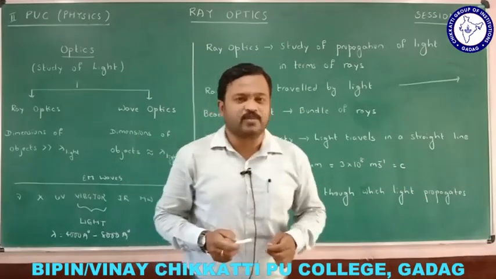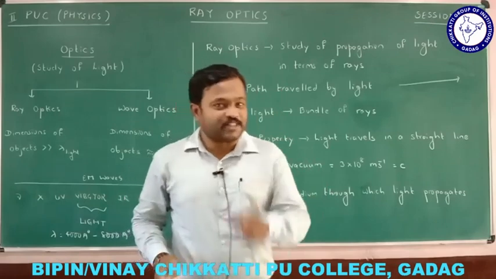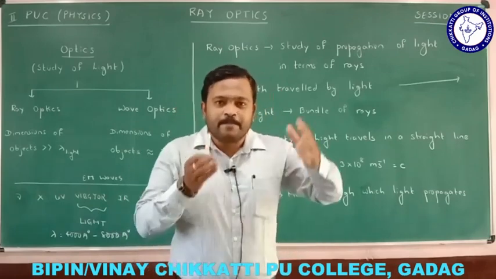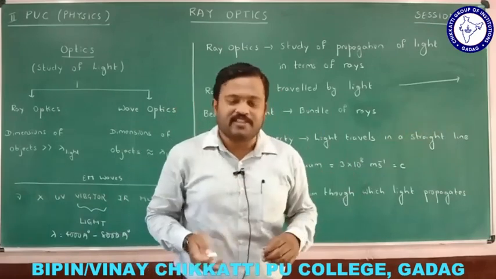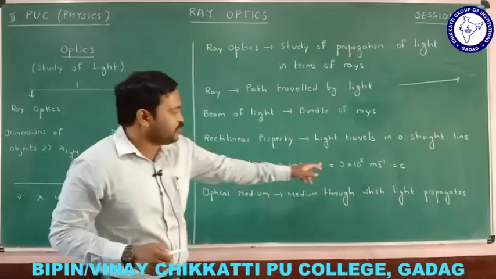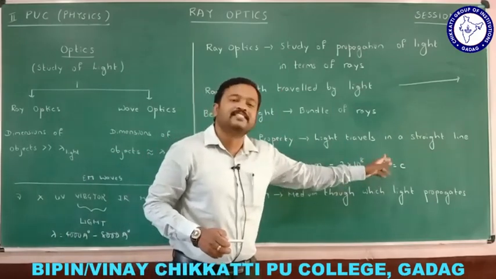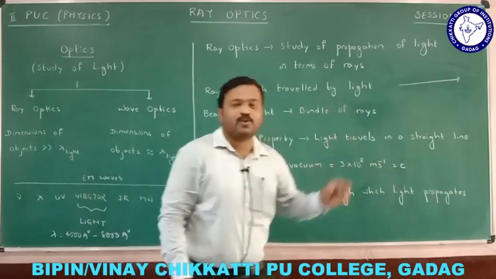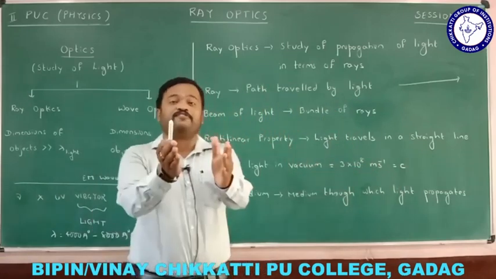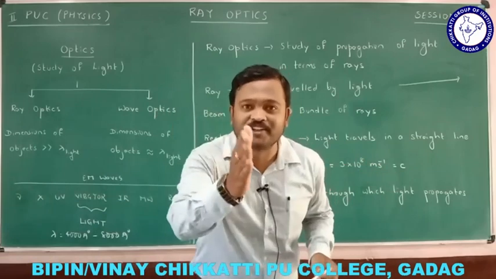Now let us understand what is the speed of light. The speed of light depends upon the medium in which it travels. The speed of light in vacuum is equal to 3 × 10^8 meter per second, and it is represented by small letter c. Means the speed of light is 3 lakh kilometer per second.